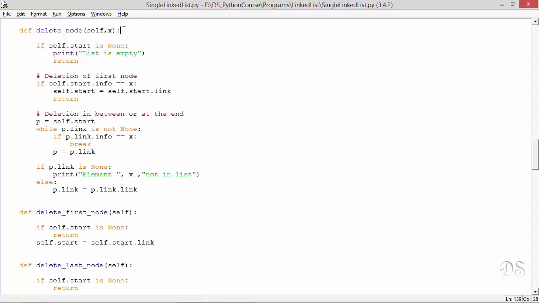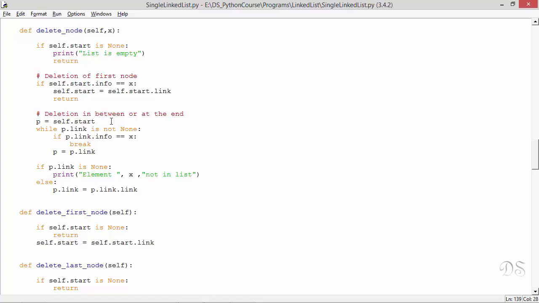Now this is the method delete node that will delete a node that contains value x. If the list is empty, we'll just print this message and return. Now if x is present in the first node of the list, that means we have to delete the first node. So we'll do that by writing this statement start equal to start link and return.